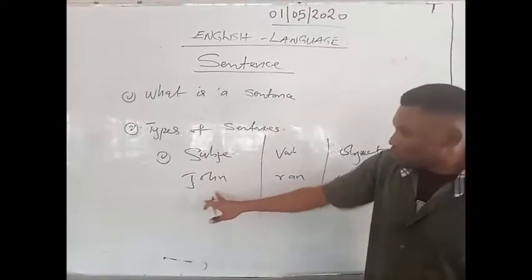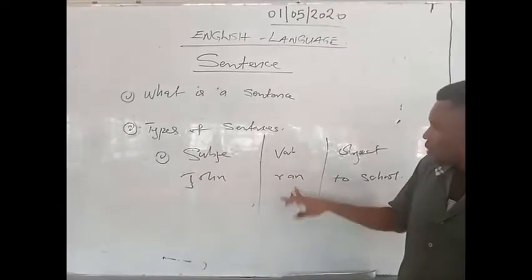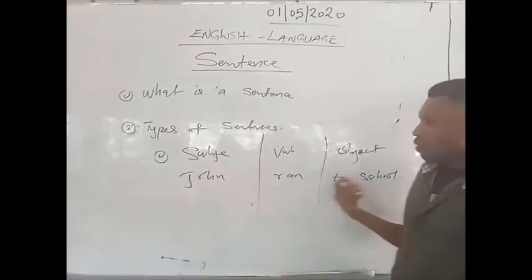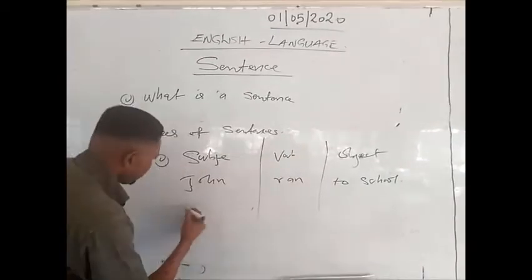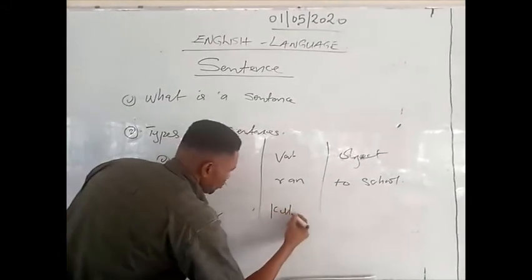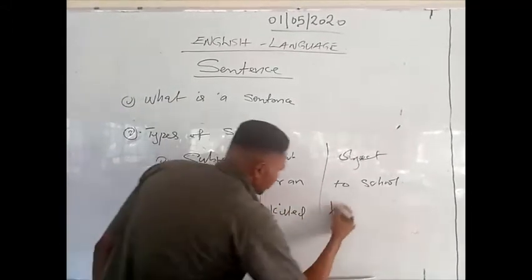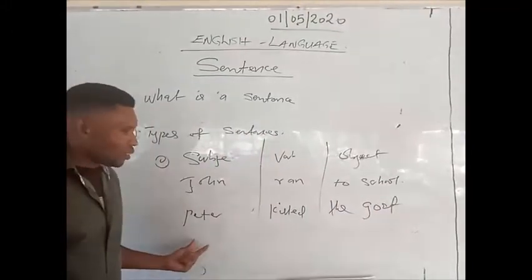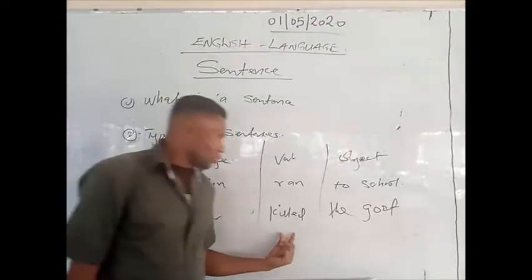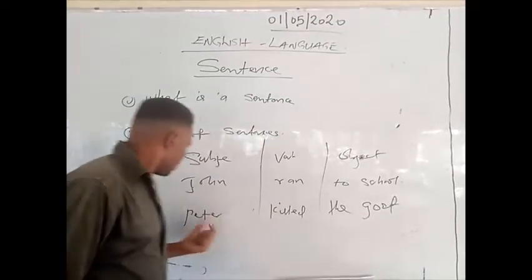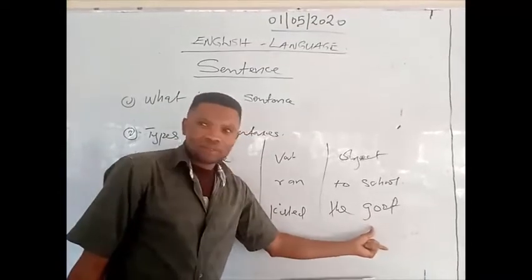So John is the subject, while ran is the verb. The object happens to be where John ran to, which is the school. For instance, number 2, you have something like this. Peter killed the goat. Peter is the subject, killed is the verb, and the goat happens to be the object. What Peter did in the sentence.